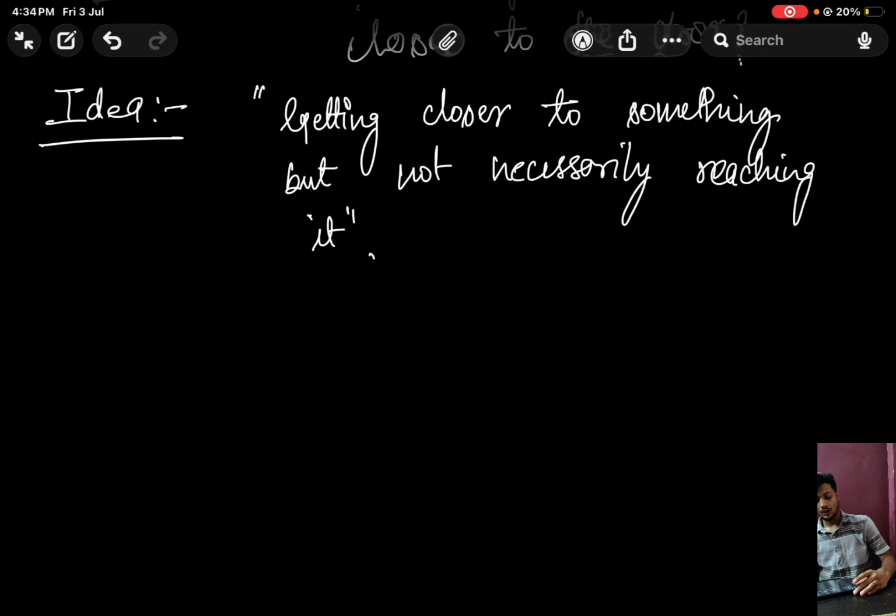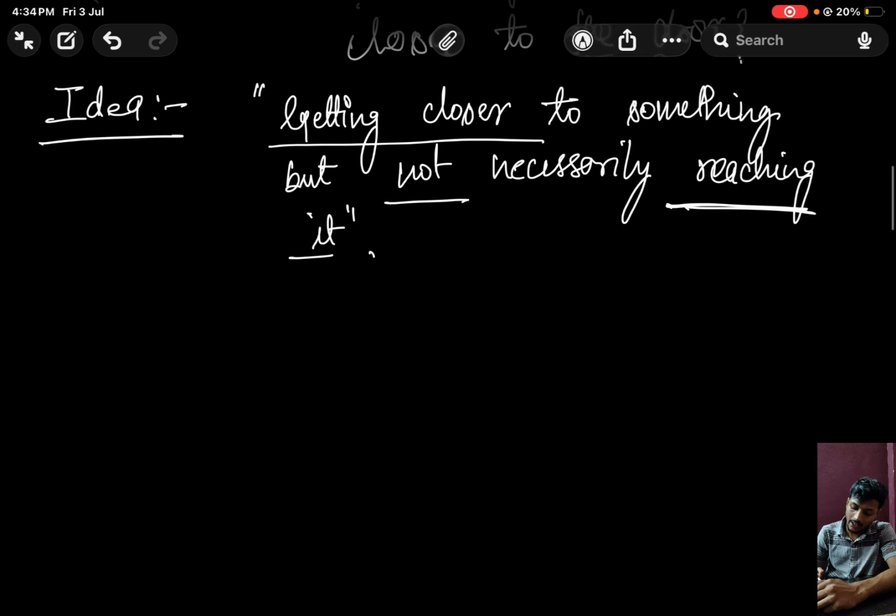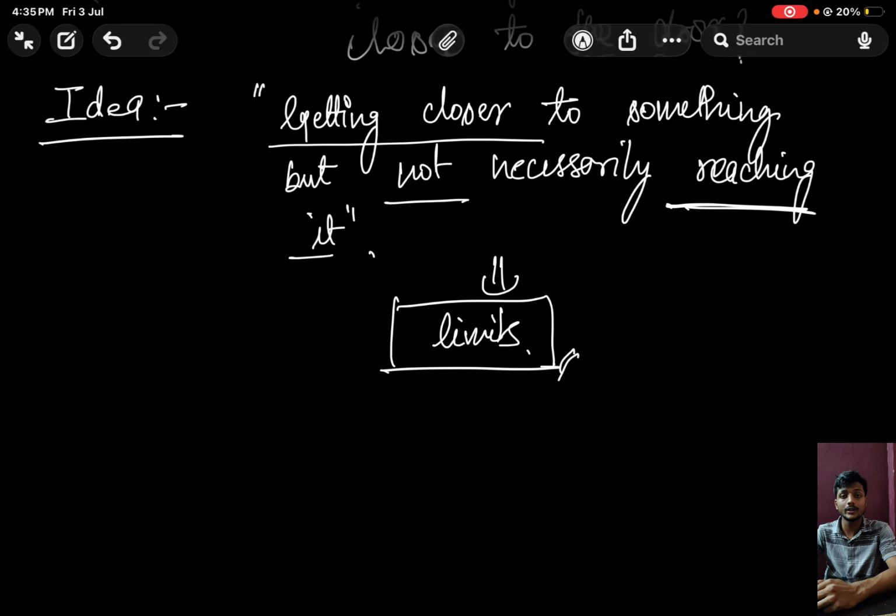So the main keywords are getting closer and not reaching it, and this is what we need to understand. On this idea is what mathematicians defined limits. This idea will help us understand limits better: getting closer to something but not necessarily reaching it.